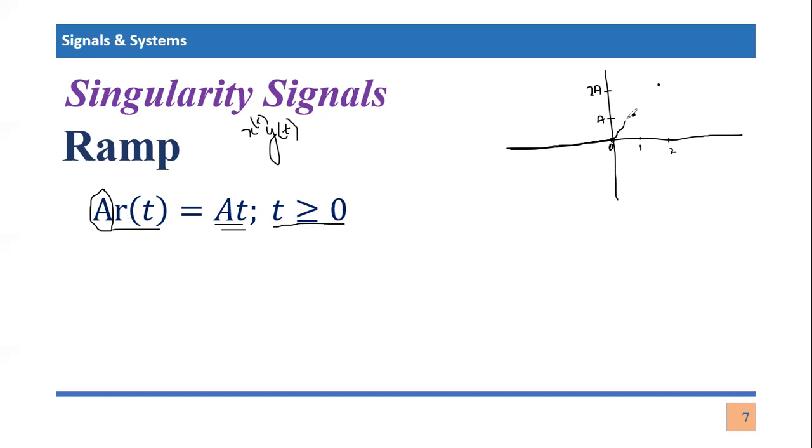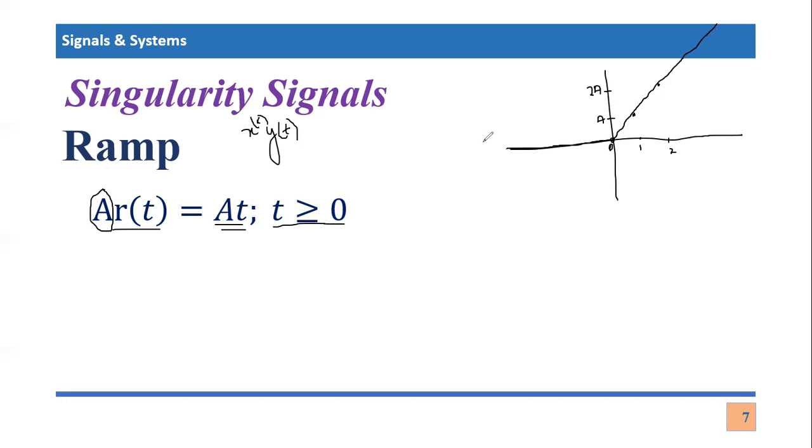If you join these points which we just plotted, you will see this ramp signal will look like that. And if you see the graph, it is kind of a ramp, kind of a slope, right? It has a positive slope because it is consecutively increasing. That is why this inclined graph, this signal, is known as the ramp signal, right?